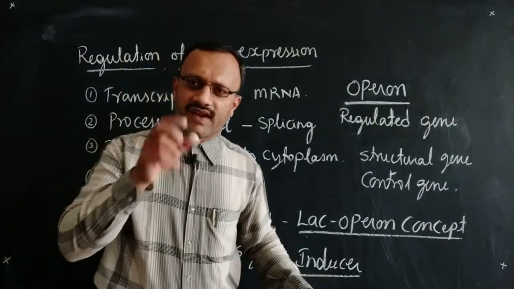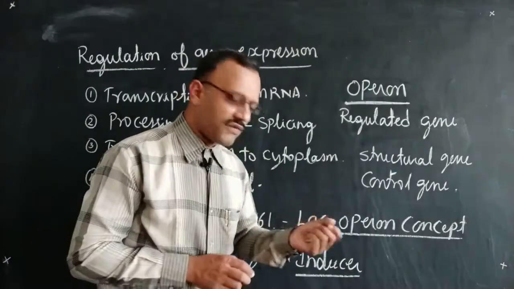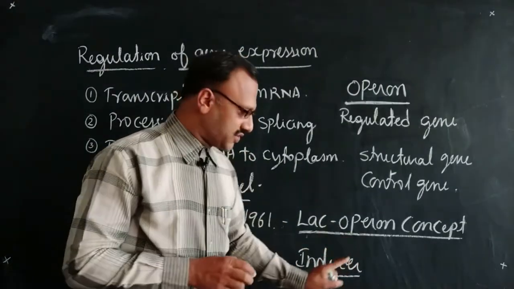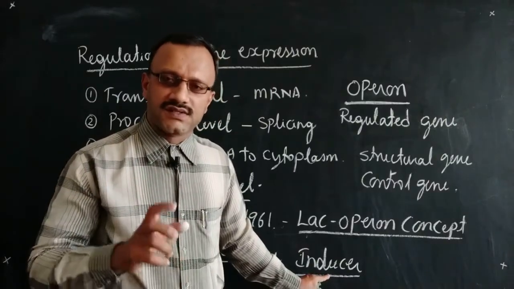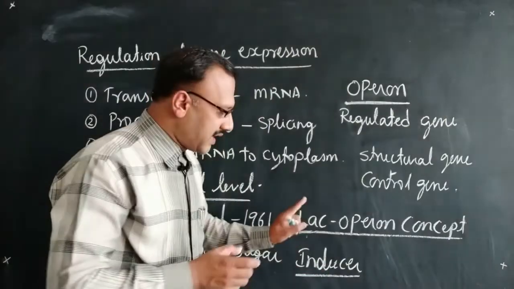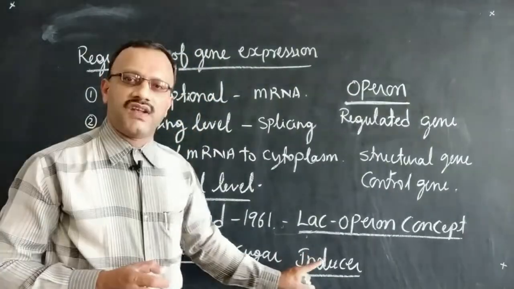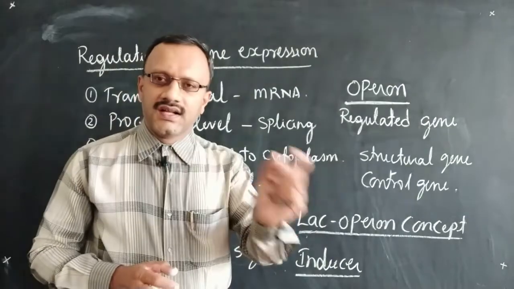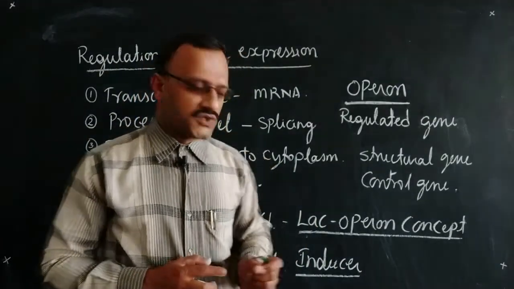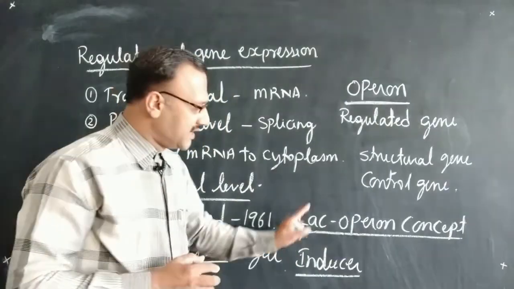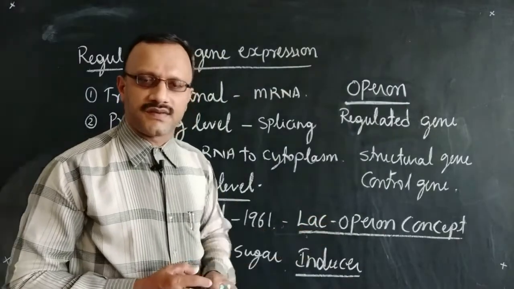In the absence of lactose sugar, the gene will fail to work. Or in other words, in the presence of lactose sugar, the gene will be switched on to produce a number of enzymes. And in the absence of lactose sugar, that is the inducer, the gene will fail to produce any enzymes, and that is what we call the switch off condition. So this has been very clearly explained by Jacob and Monod with a concept called lac operon concept.